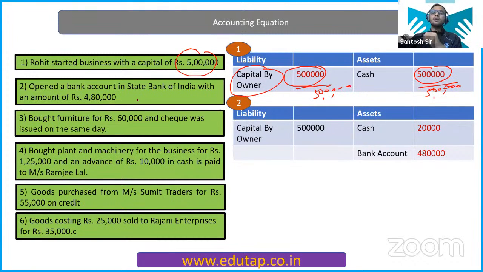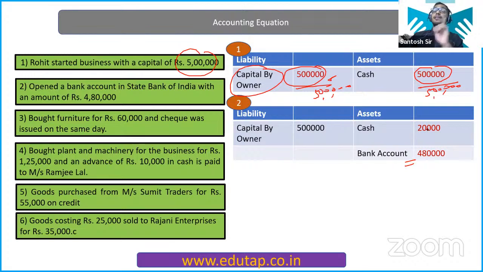Now, after the second entry, what is going to happen? Opened a bank account in State Bank of India with an amount of 4,80,000. Now you have the cash 5 lakh, and you're depositing this cash into your bank account. So bank account is increasing, so you are going to increase your asset, that is bank, by 4,80,000, because you're depositing 4,80,000.